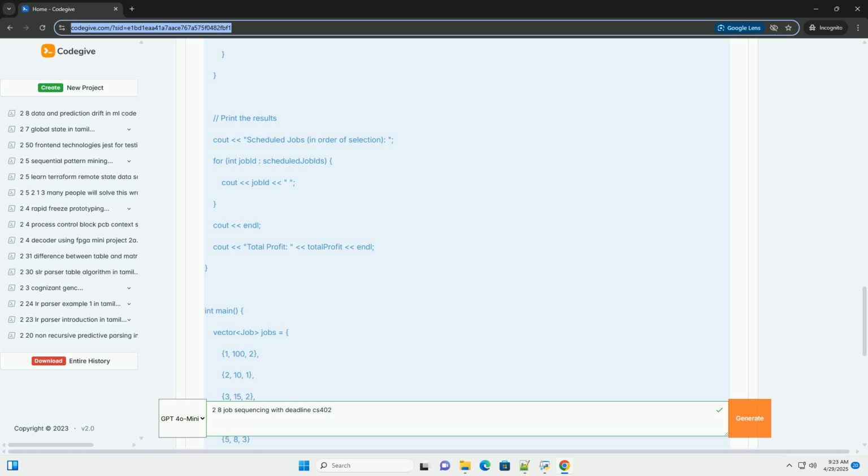5. Optimization techniques and considerations. Disjoint set union, DSU, for time slot management. For larger values of d, using a simple Boolean array for scheduling becomes inefficient, especially if deadlines are clustered. The disjoint set union data structure, also known as union find, can optimize the time slot management. The idea is to represent the available time slots using a DSU. Each time slot is initially in its own set.